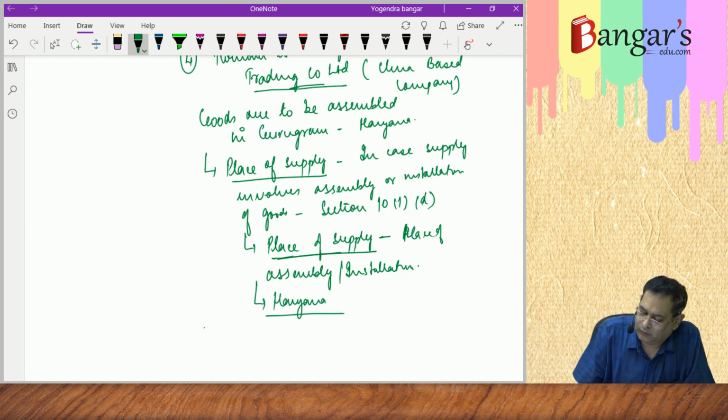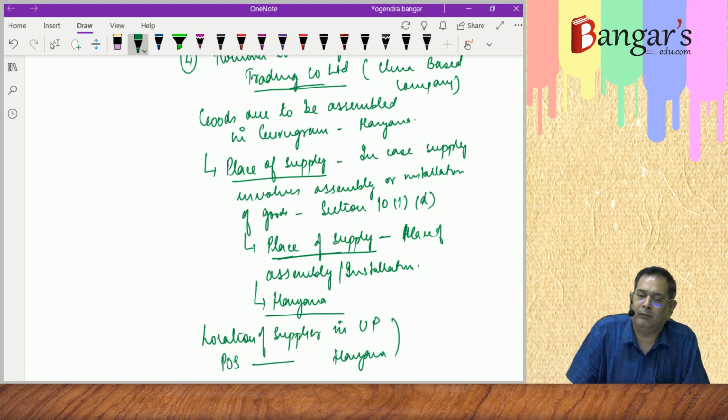Now the location of the supplier is in UP. Place of supply is in Haryana. So what will the transaction be? The transaction will be an interstate supply.